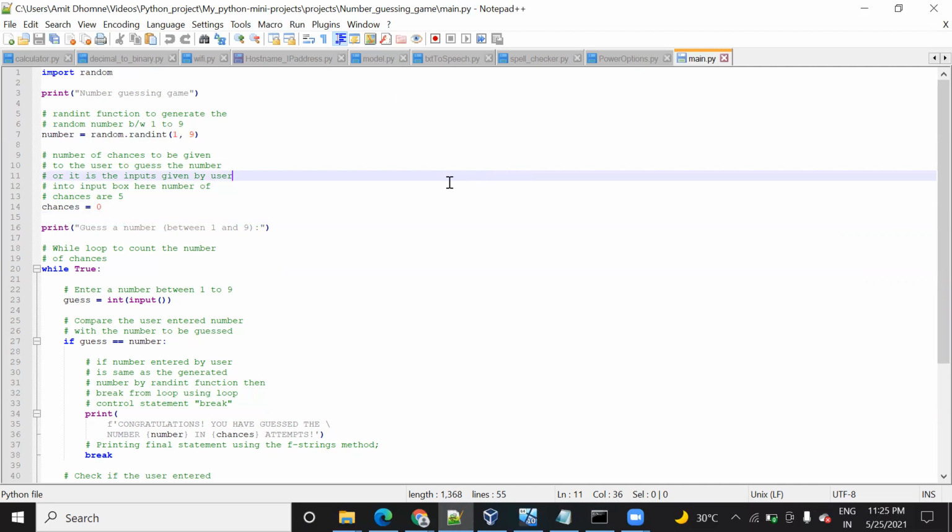This number guessing game can be created in Python with the help of a few libraries and functions, the random module and randint, which is used to generate a random value. And then with the help of the while loop you can easily write the code.